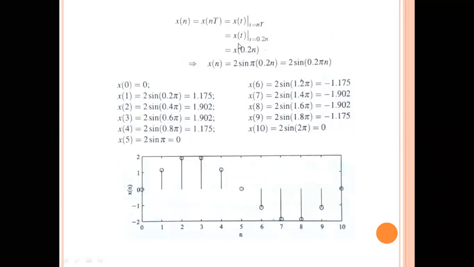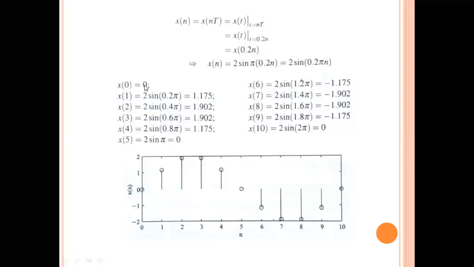You please see here, x of 0.2n. So small t is equal to 0.2 into n. So our function 2 sine pi t now becomes x of n is equal to 2 sine pi into 0.2n. So that becomes 2 sine 0.2 pi n. Every time you are going to substitute n is equal to 0, 1, 2, 3, 4, 5, 6, 7 and up to 10. So likewise you will get only 10 samples. So here the sample representation is like this.